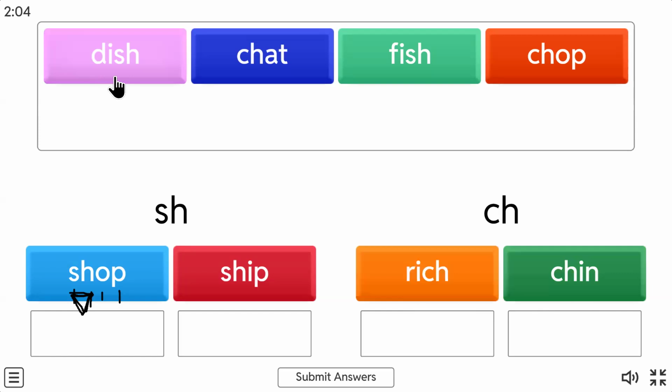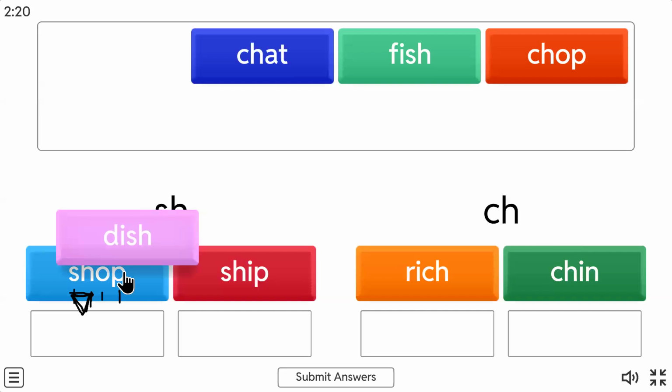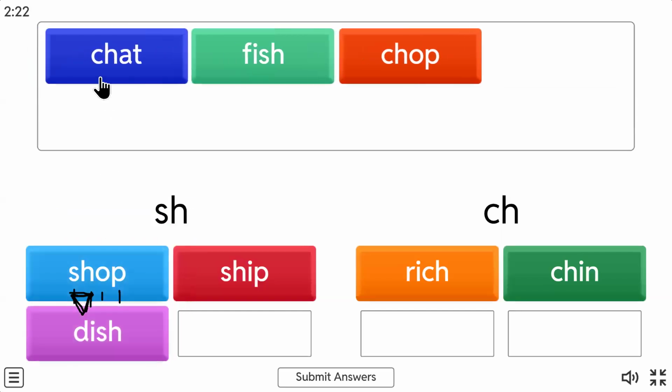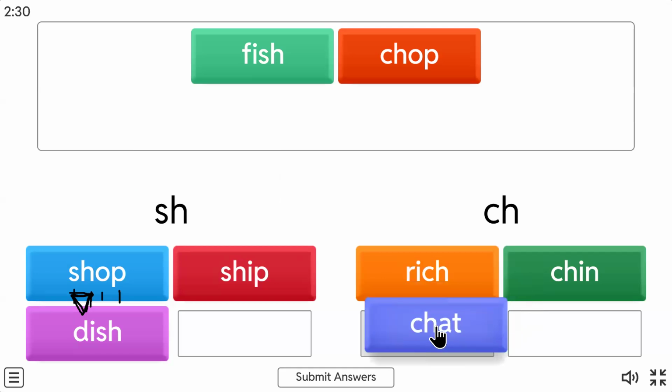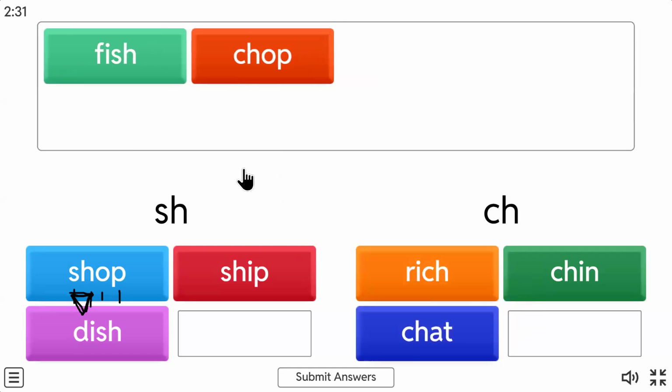Look at this. Ish. What does SH make? So SH can come in the beginning also, can come in the end also. Like over here, CH has come in the end also, beginning also. Look at this. Dish. Ch, at, chat. So this will come here, correct? See, everything in front of you, I'm blending and reading. I am not memorizing. Fish.